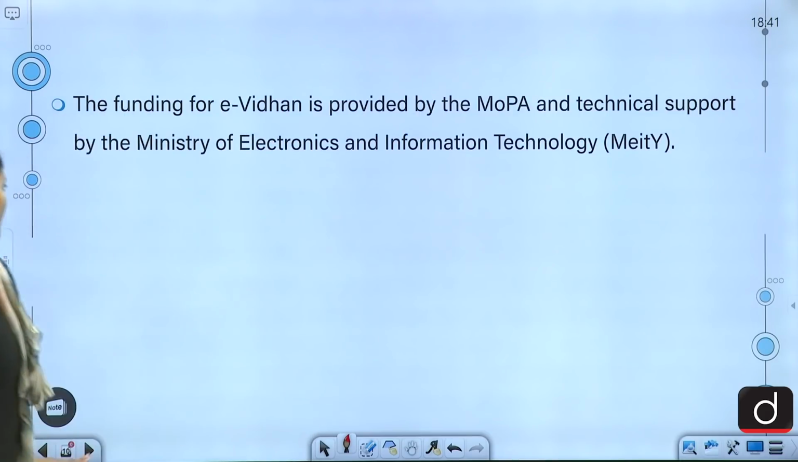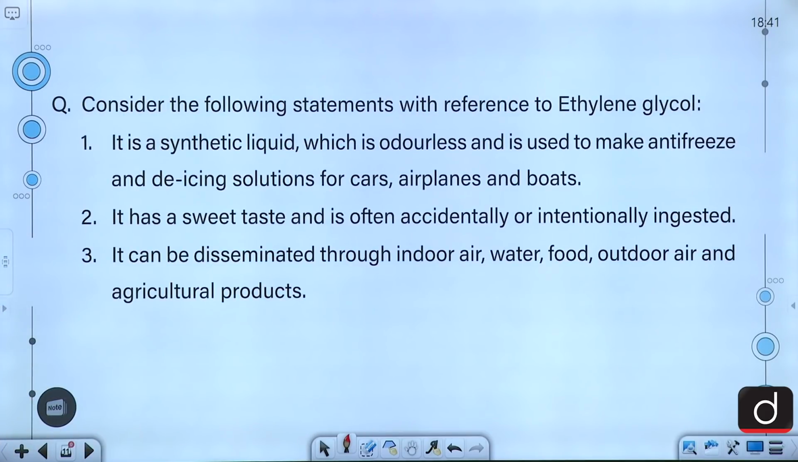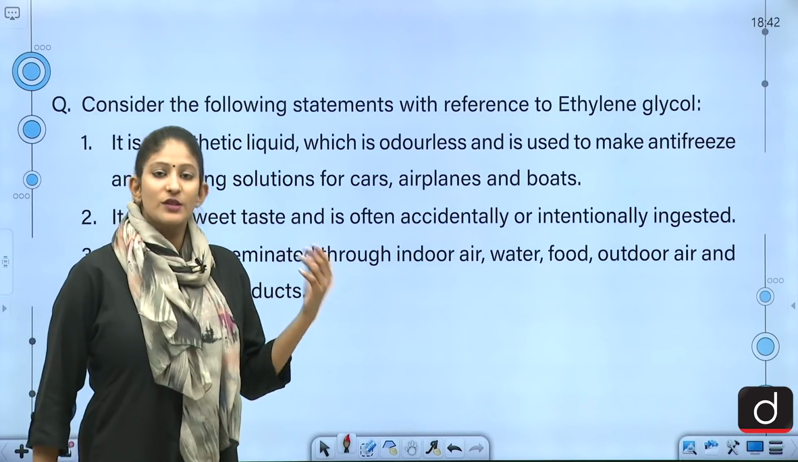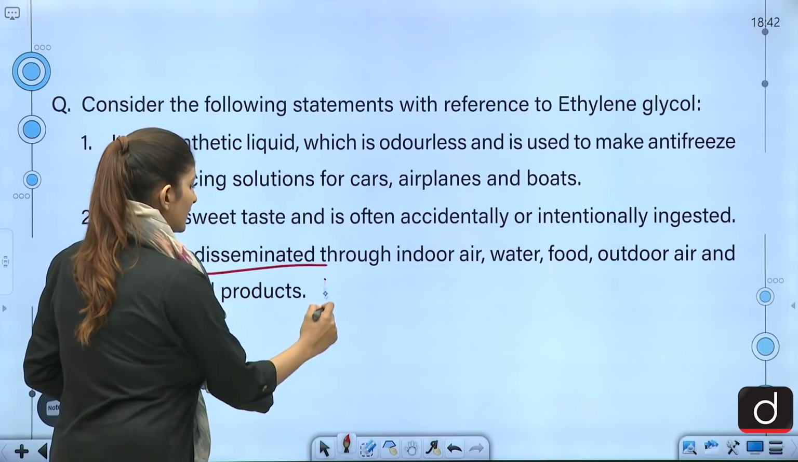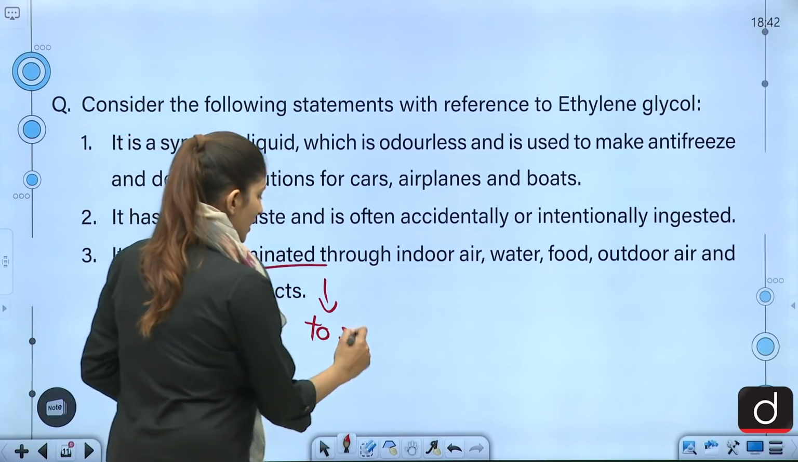Alright, moving on, let's talk about our next question. Consider the following statements with reference to ethylene glycol. It is a synthetic liquid which is odorless and is used to make antifreeze and de-icing solutions for cars, airplanes and boats. It has a sweet taste and is often accidentally or intentionally ingested. It can be disseminated through indoor air, water, food, outdoor air and agricultural products as well. So, disseminated means to spread. Can it be spread? You have to see that.